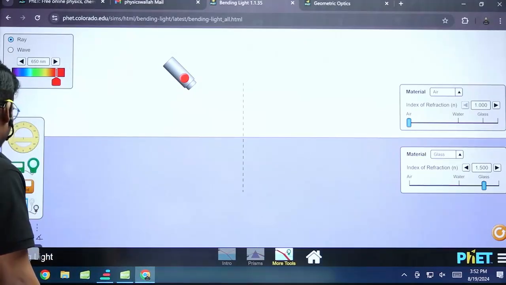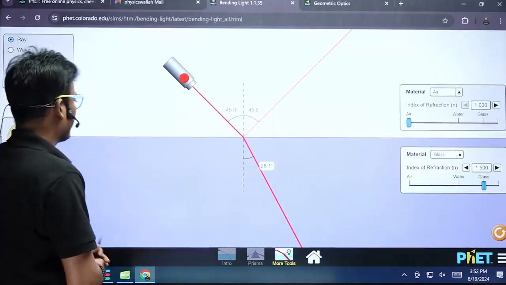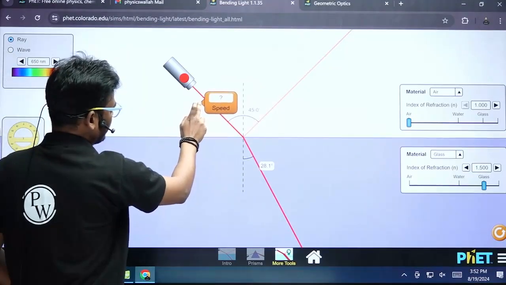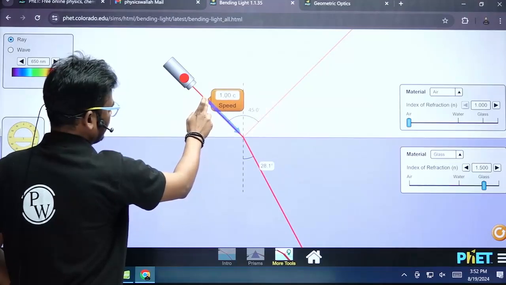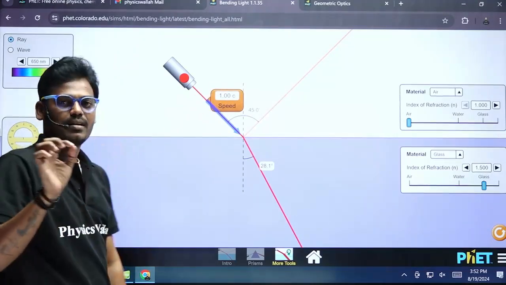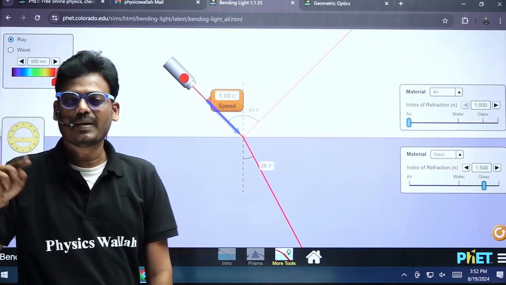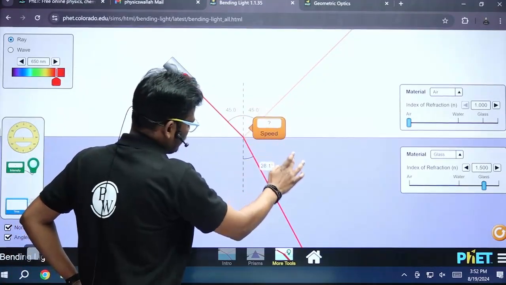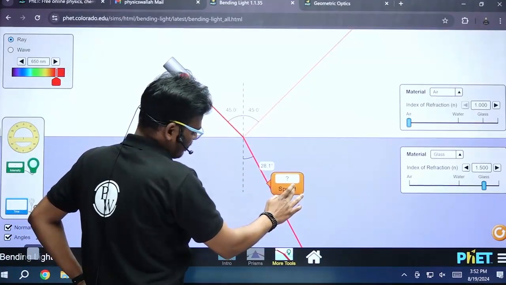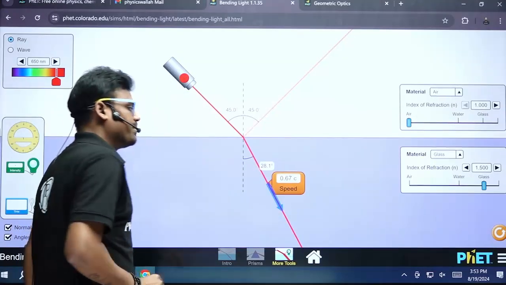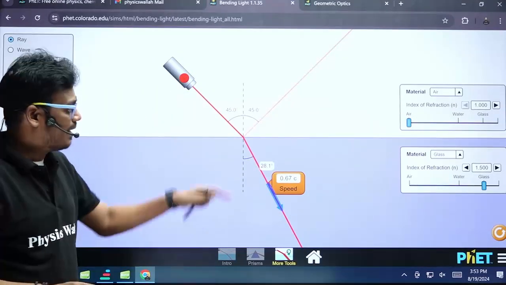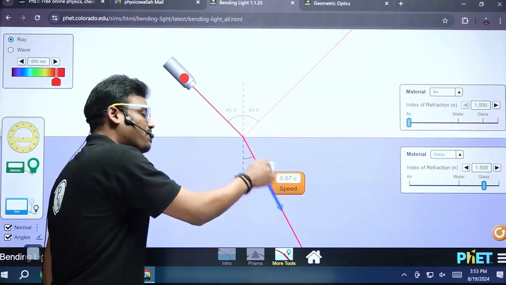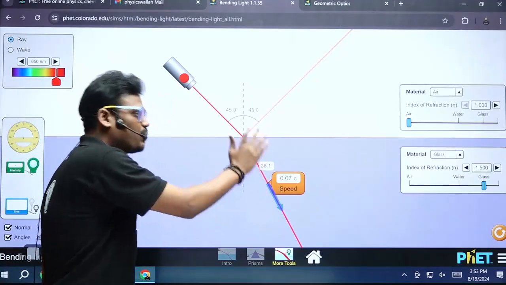In the first case, in the rarer medium, it is 1c, where c means 3 into 10 power 8 meters per second, the speed of light in air. In the second medium, it is 0.67c, which is less than in the first medium. So the speed of light in the second medium is less. That is the reason it bends towards the normal.